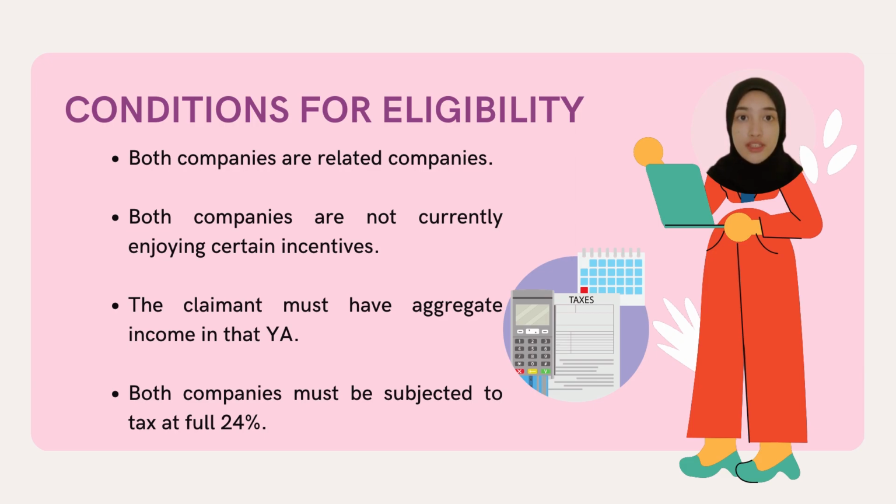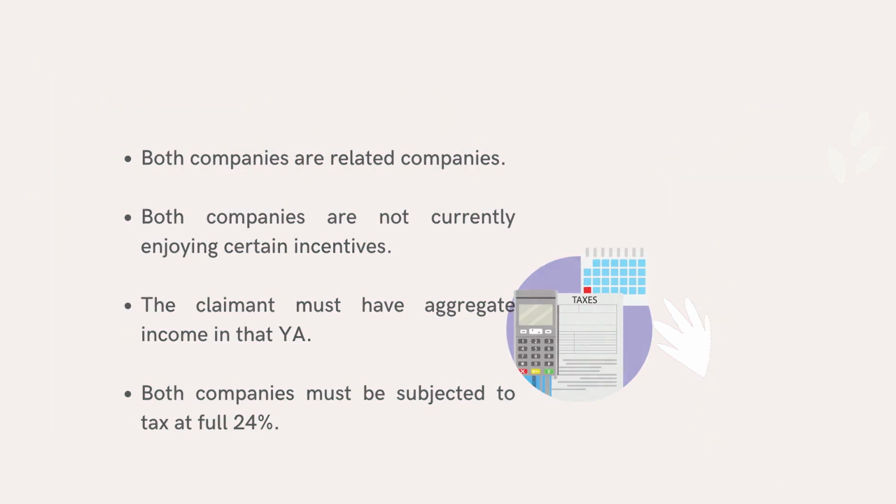The claimant company must have aggregate income for that year of assessment in order to deduct losses against aggregate income. Last but not least, both companies must be subjected to tax at the full 24%. If all of these conditions are met, then Ms. Alia's group company is eligible to claim for group relief for loss.